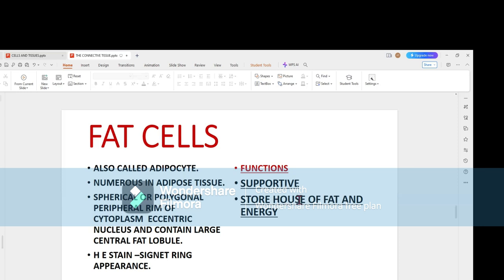But when they are stained with specific dyes such as Sudan black, Sudan III, or scarlet R, the fat globule will appear black. The fat cells are mainly supportive in function. They are the storehouse of fat and energy. As the fat cells are loaded with fat granules, in times of long-term starvation this fat is utilized by the body via a process known as gluconeogenesis.